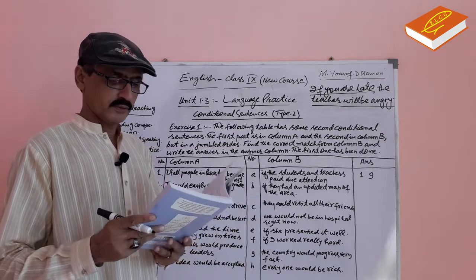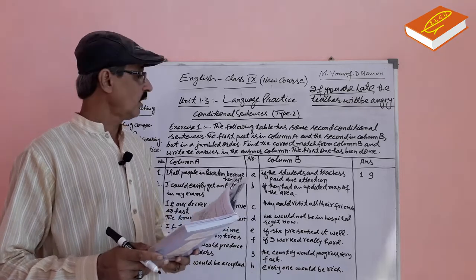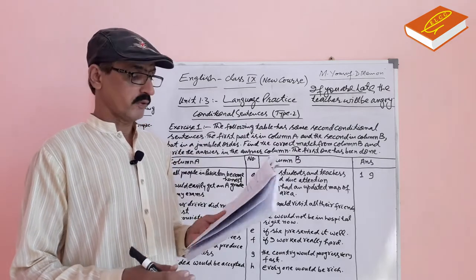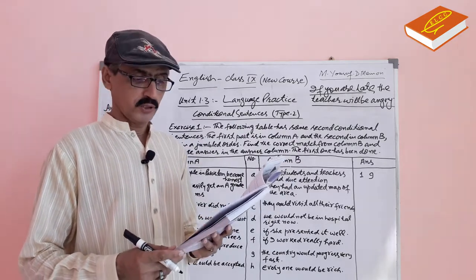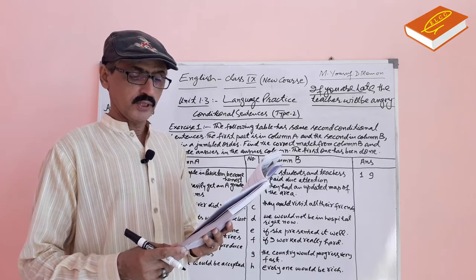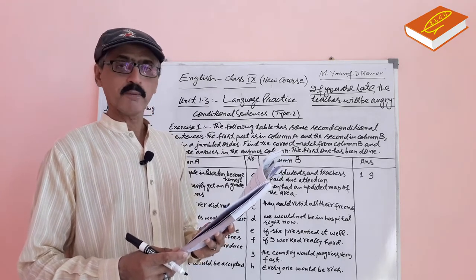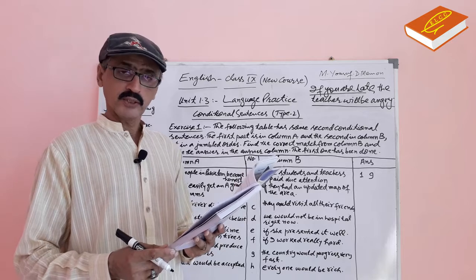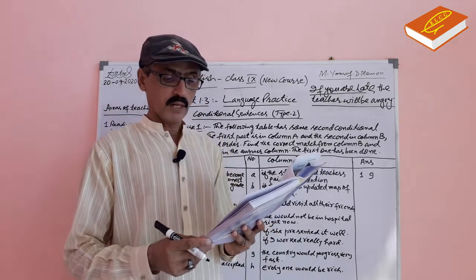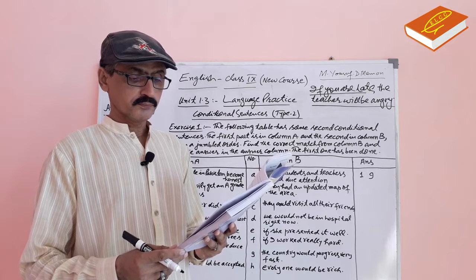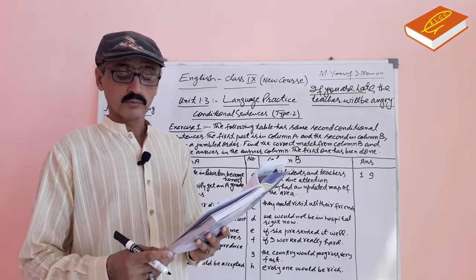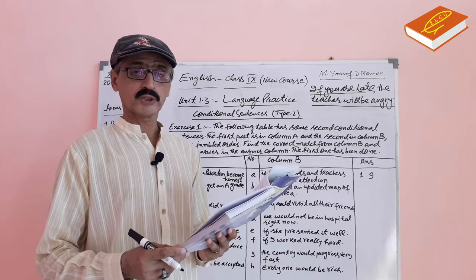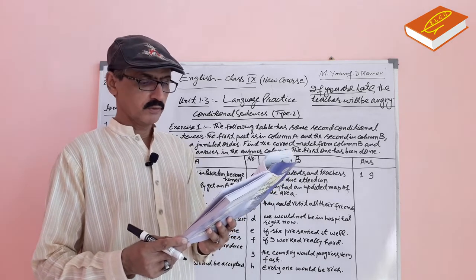What is a second conditional sentence? What are the rules of writing a second conditional sentence? In your book, the rules have been given. First, the verb in the clause with if is in the simple past or past continuous tense. Second, the verb in the other clause uses the modal would, could, might, and in negative wouldn't, couldn't, might not, mightn't.